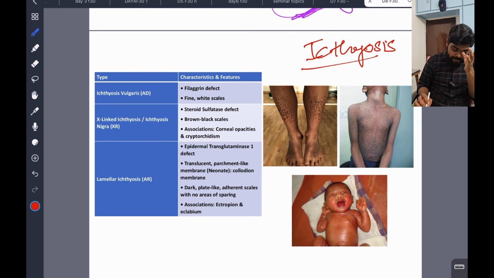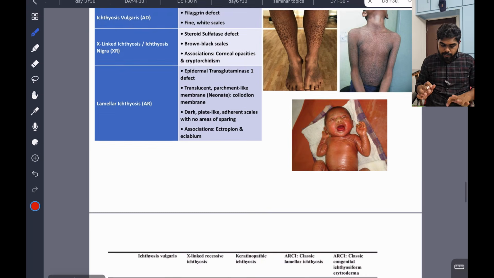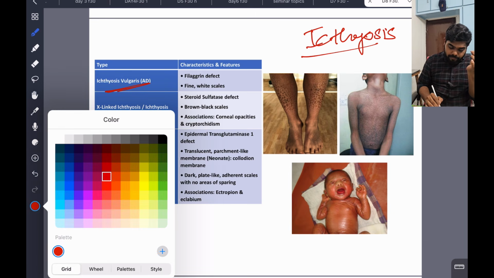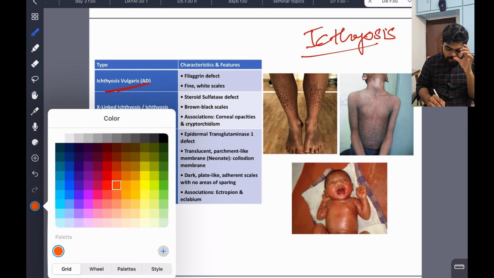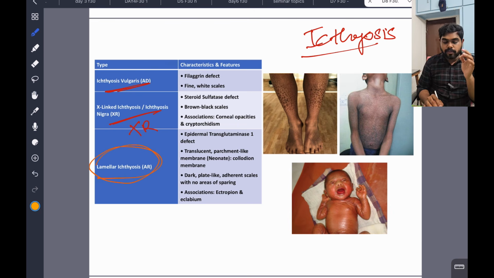There are 3 main types, and I'll be discussing ichthyosis and the potential questions in detail. So Ichthyosis vulgaris, X-linked ichthyosis (X-linked recessive), and one more, lamellar ichthyosis.